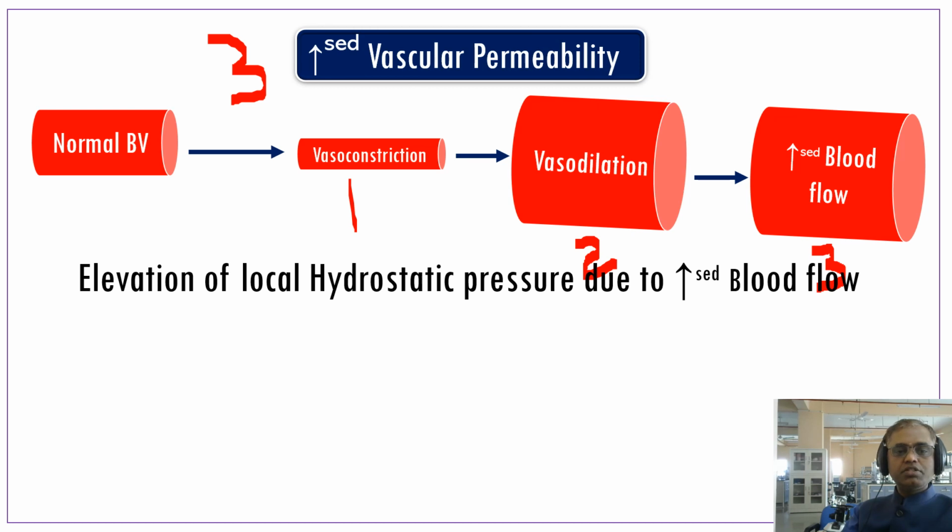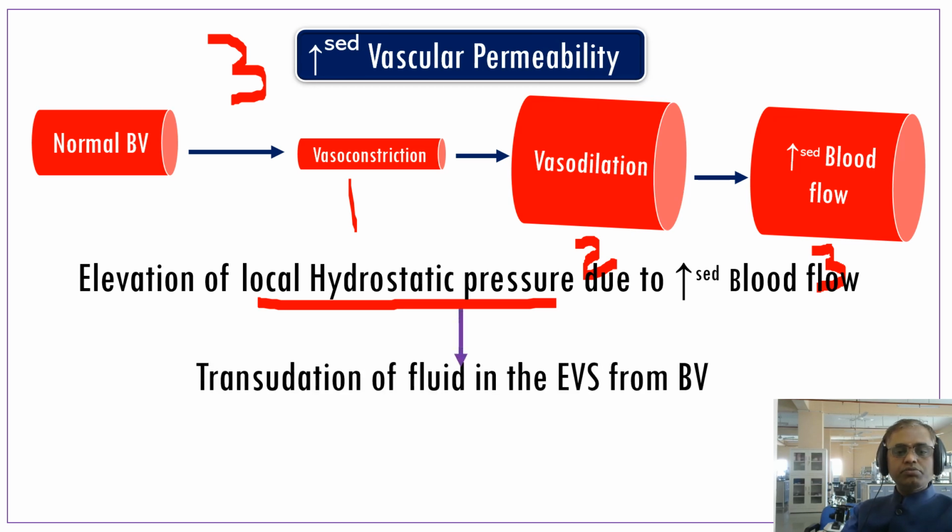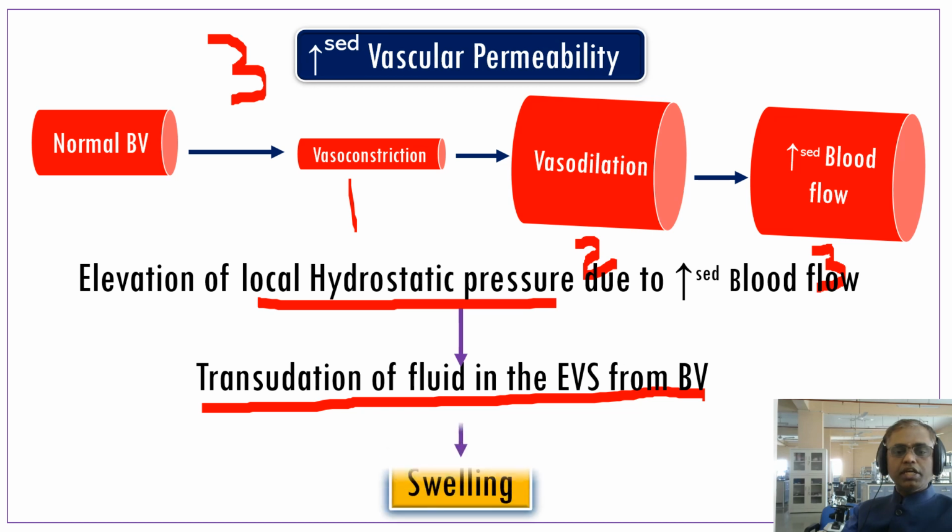Because of more blood supply there is elevation of local hydrostatic pressure, that leads to transudation of fluid from the blood vessels into the extravascular space, from here to here. So that leads to swelling. This is the second cardinal sign that we call tumor.